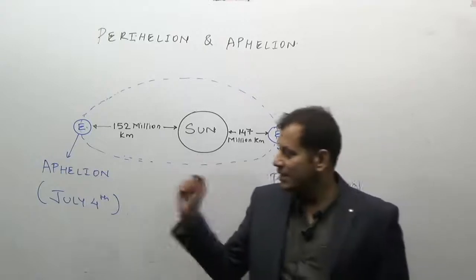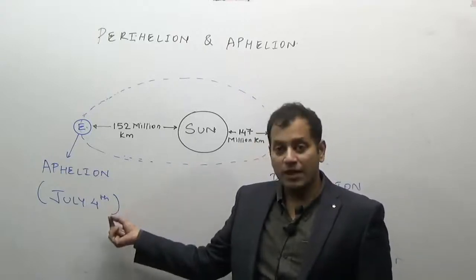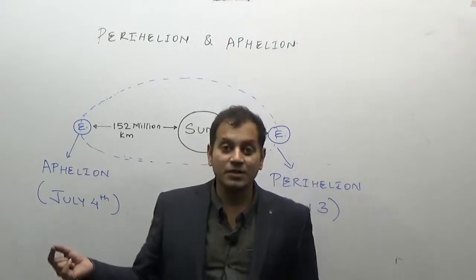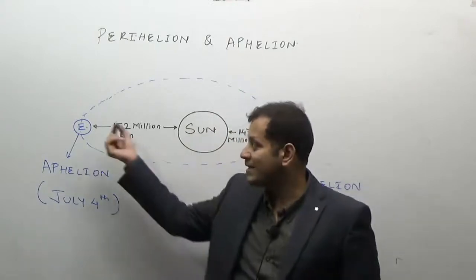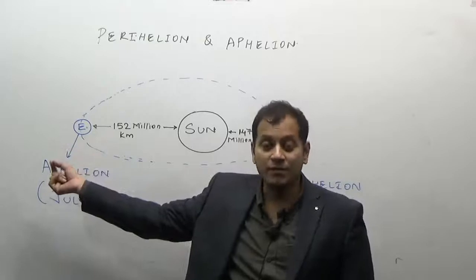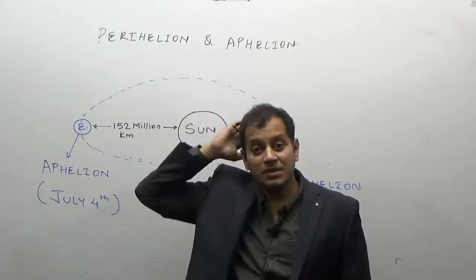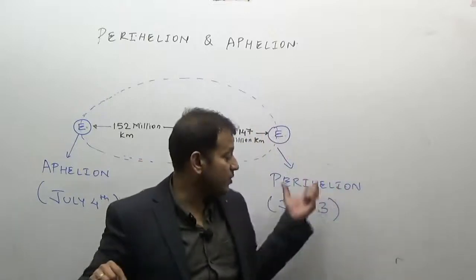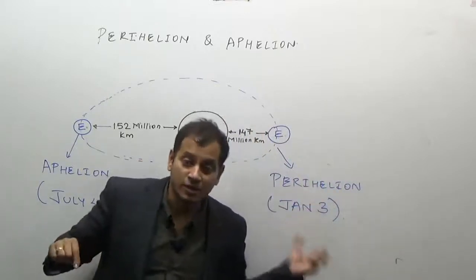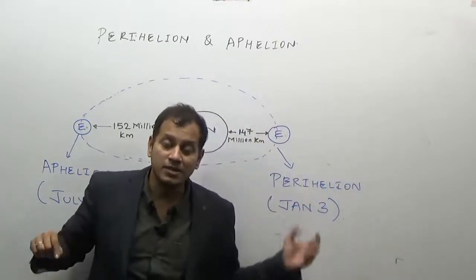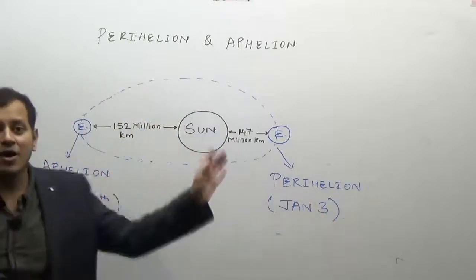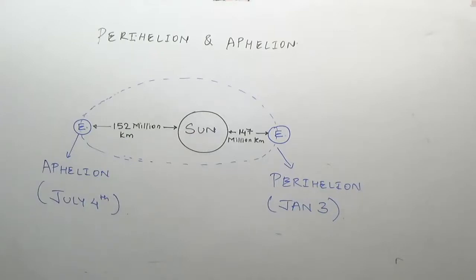But remember, during July 4th our summers are not that severe. It is because we are farther away from the sun. But the summers in the southern hemisphere are more severe, because this is the peak summer season for them, and we are experiencing the winter season. So the third factor is perihelion, the distance of the earth from the sun.